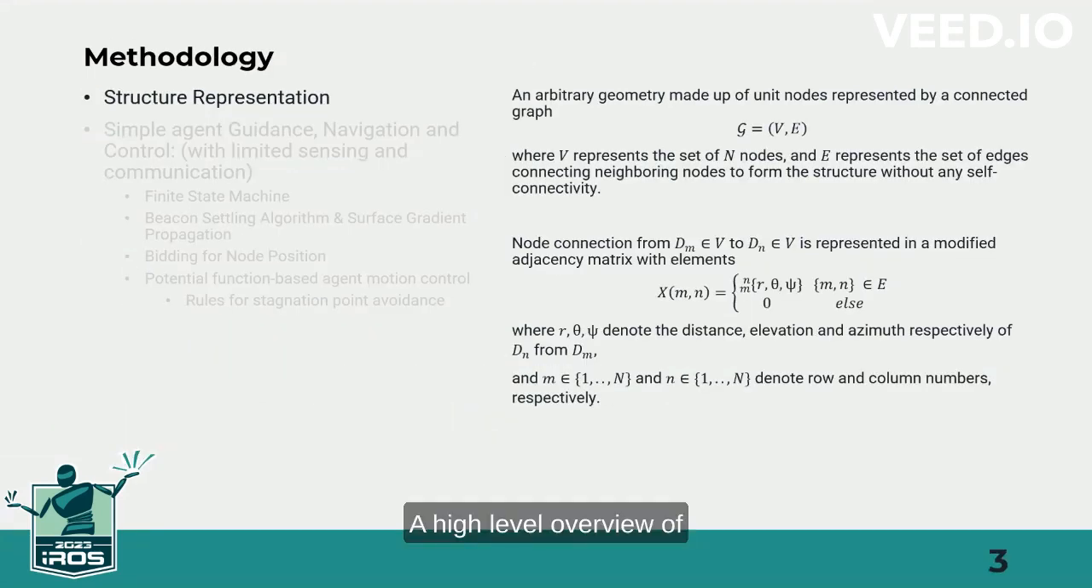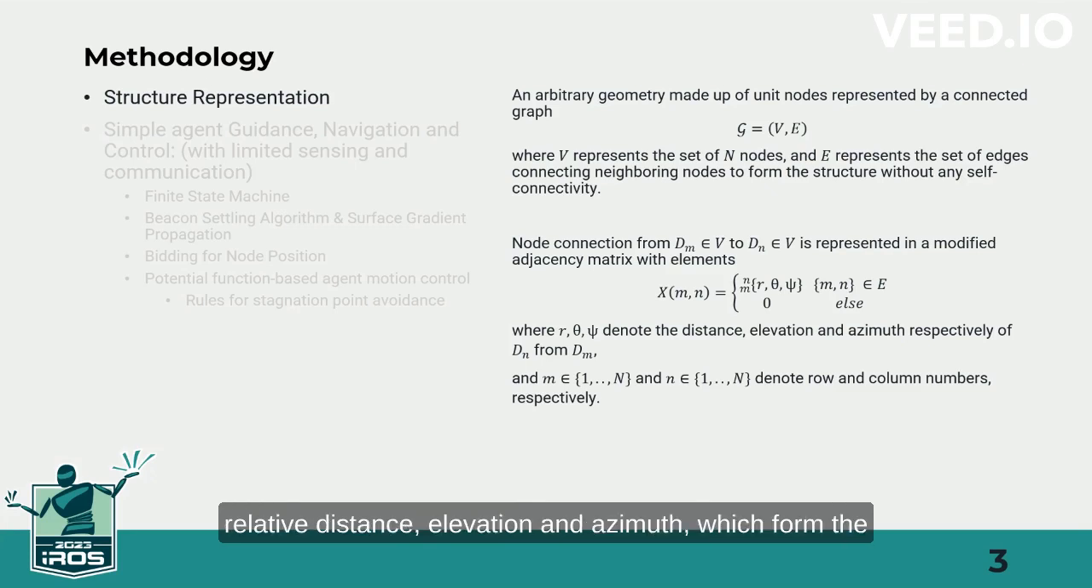A high-level overview of the methodology is presented here. We use a connectivity graph to describe an arbitrary geometric makeup of a structure. Node connections from node M to N are represented by relative distance, elevation, and azimuth, which form the row-column element in the adjacency matrix. Each agent in the system is aware of this matrix.